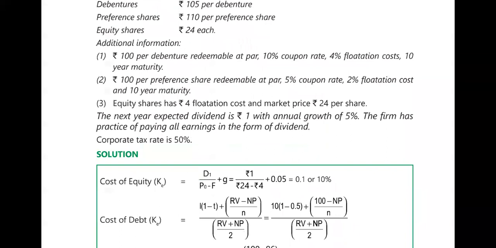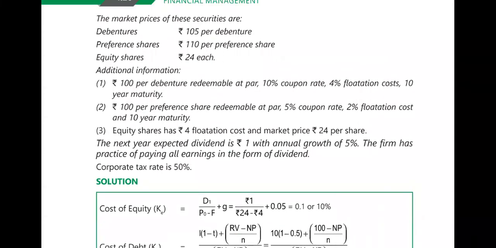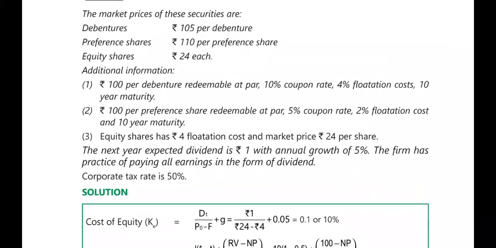Now, the continuation of the problem: the market prices of these securities are given. Debentures are rupees 105 per debenture. Preference shares 110 per preference share. Equity shares rupees 24 each. Additional information: rupees 100 per debenture redeemable at par, 10% coupon rate, which is the discount rate, 4% is the flotation cost, and 10 years is the maturity.